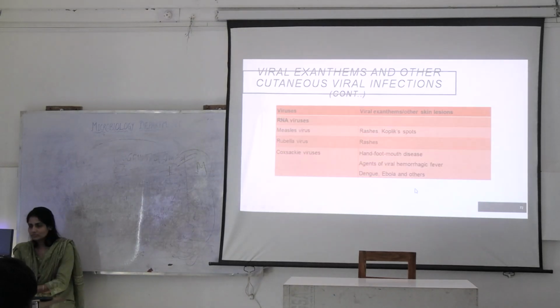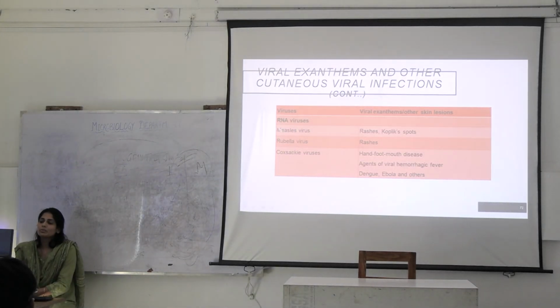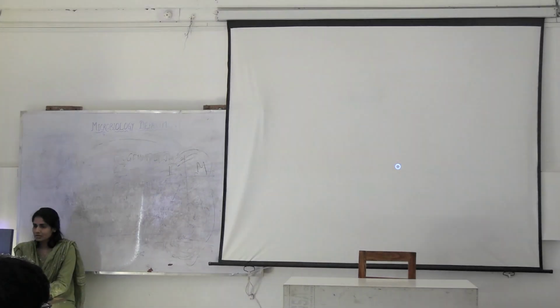Warts. Okay, then there are certain RNA viruses. You know about measles virus. Where do you see Koplik spots? They are observed where? On the mucosa, right? Rubella virus, again rashes, and Coxsackie virus, known for hand, foot and mouth disease. Okay.